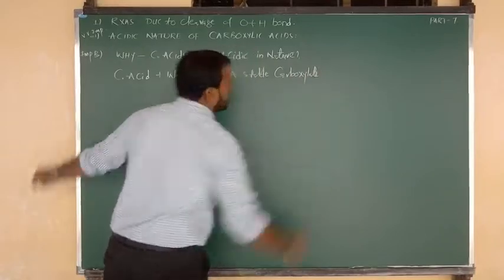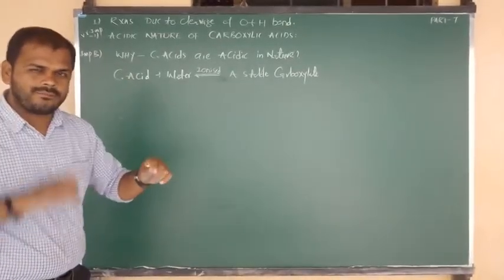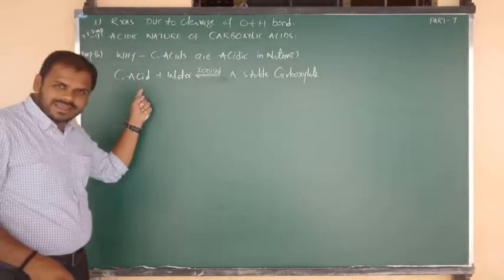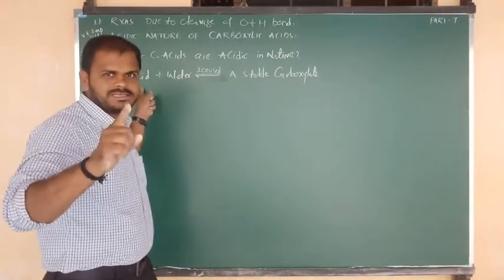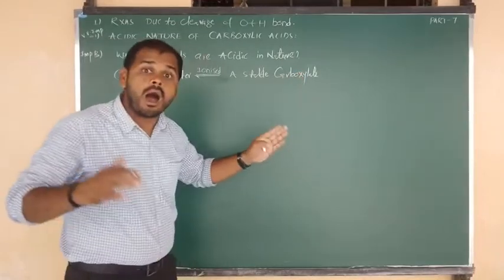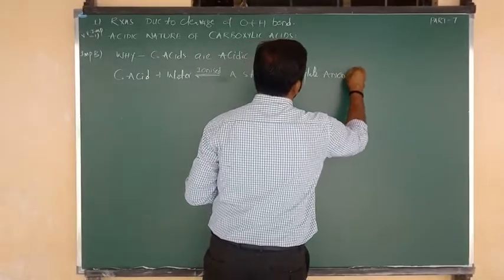You should remember this, because every time I am going to repeat that word. Carboxylic acids, after the loss of a proton, H plus, form the carboxylate anion, which carries a negative charge.